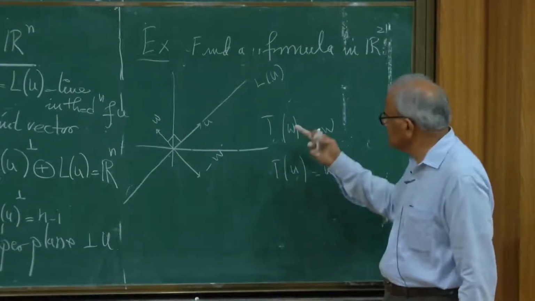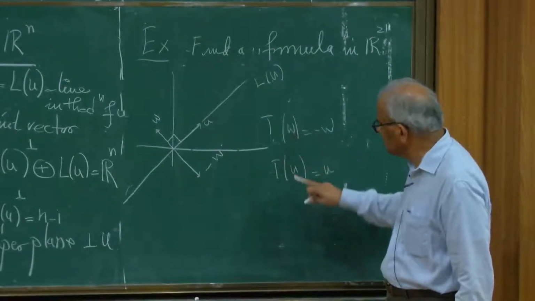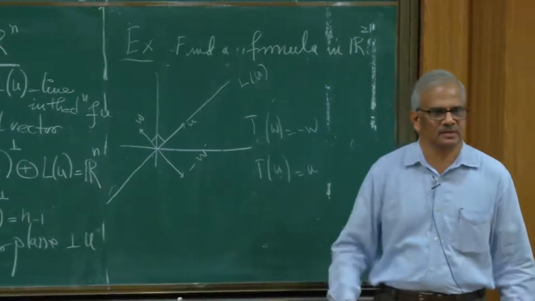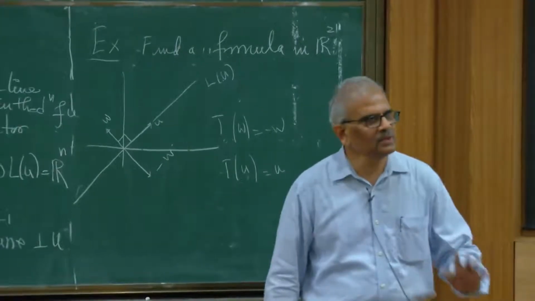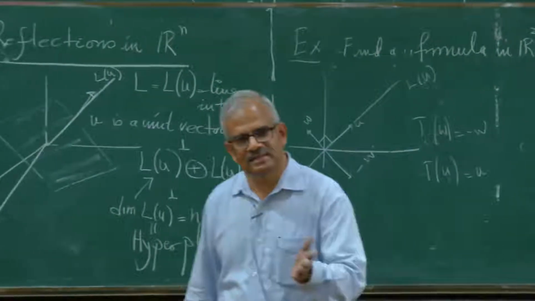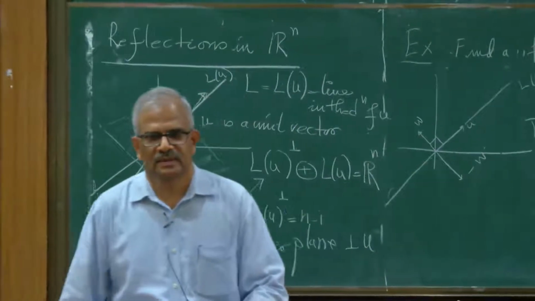Now any vector is a unique linear combination of w and u, and therefore I can determine T, and then you can write the matrix. So carry out this exercise. Is that clear? Yeah, every linear transformation has its associated matrix, right?